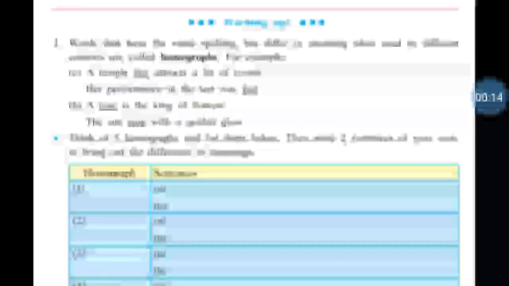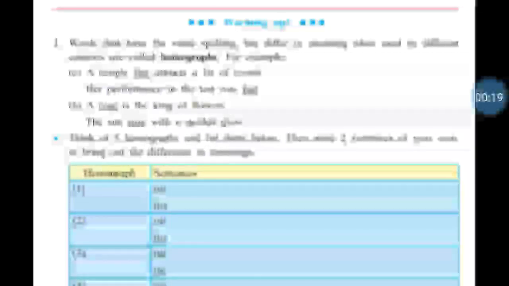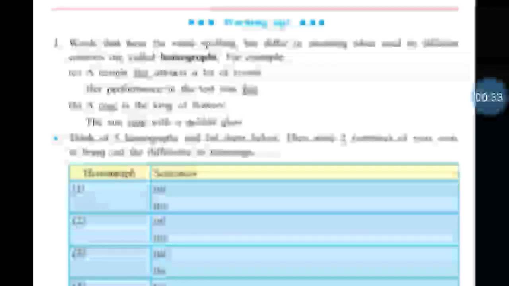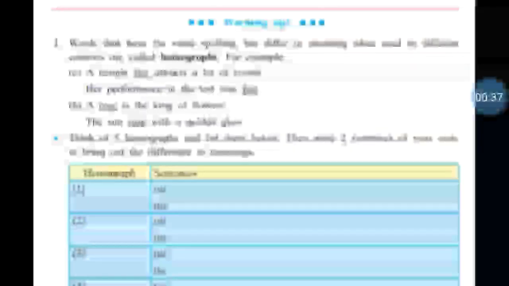1.3. Have you ever seen warming up? First activity. Words that have the same spelling but differ in meaning when used in different contexts are called homographs. For example, a temple fair attracts a lot of crowd. Another sentence, her performance in the test was fair.